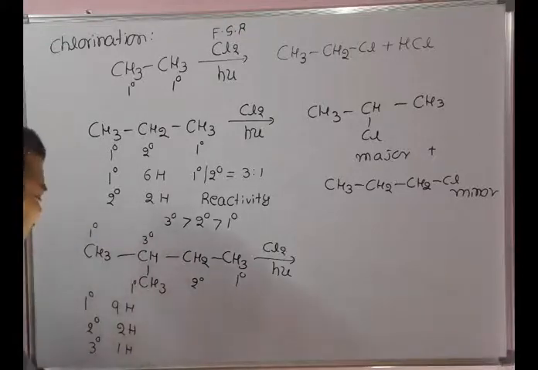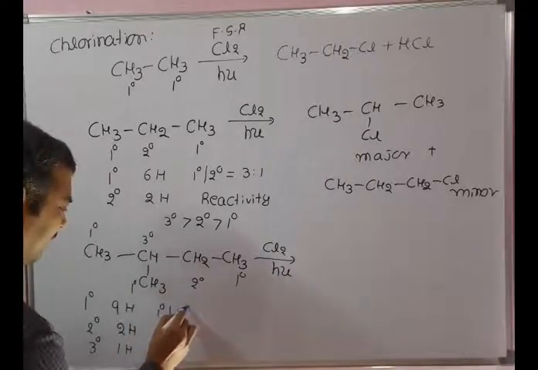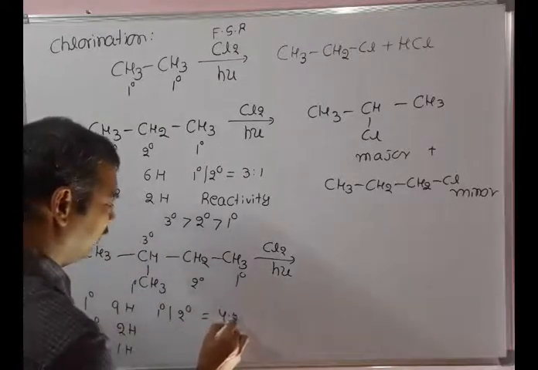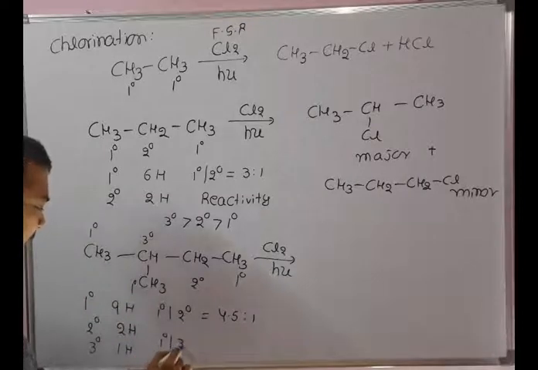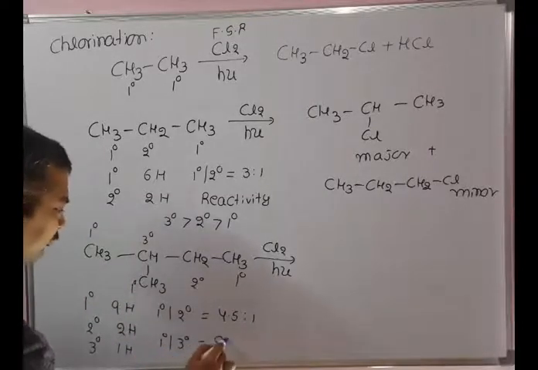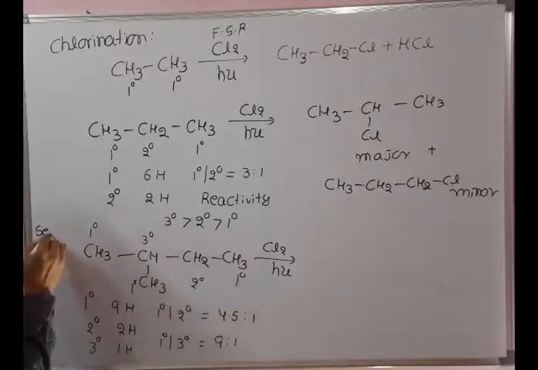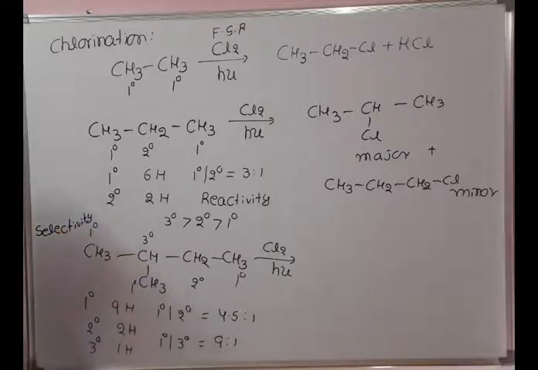Now you can see the ratio. Write the primary to secondary ratio. Primary to secondary, it is almost 4.5:1. That is more than 3:1. So primary to tertiary is almost 9:1. Since the ratio is above 3:1, we need to see the selectivity, not reactivity. It's not based on the reactivity. The free radical substitution product is based on the selectivity.